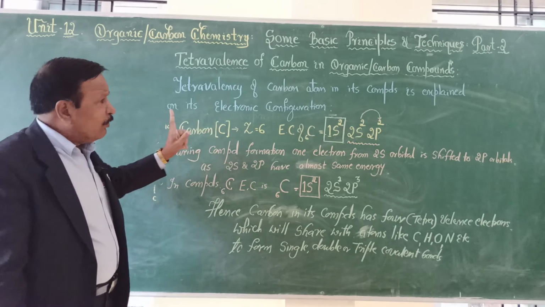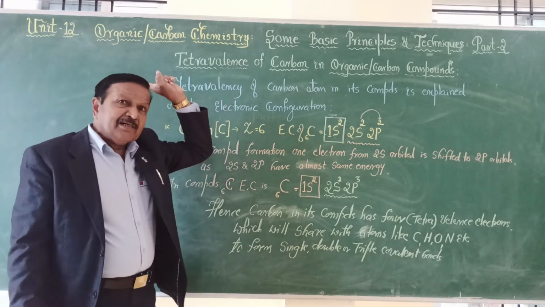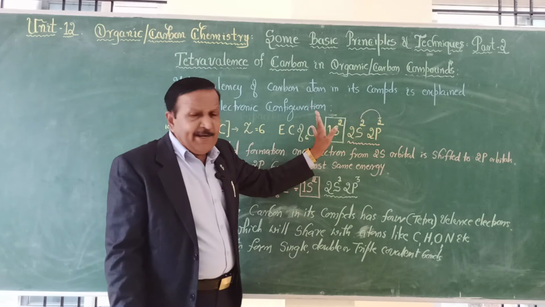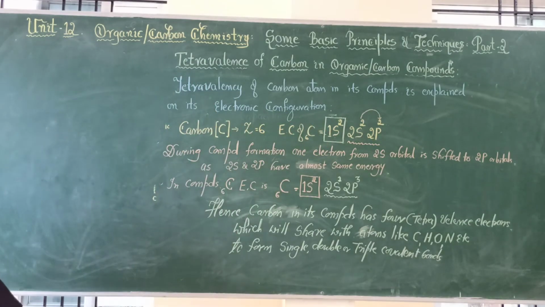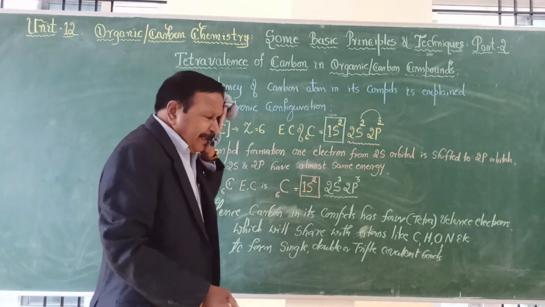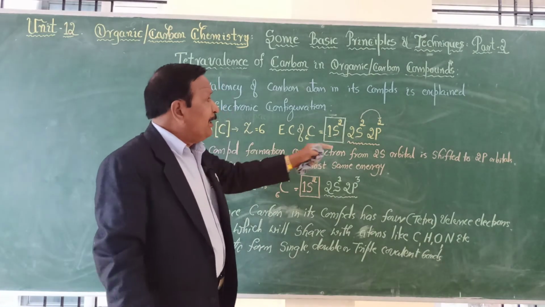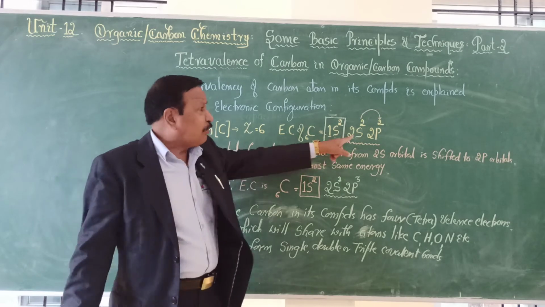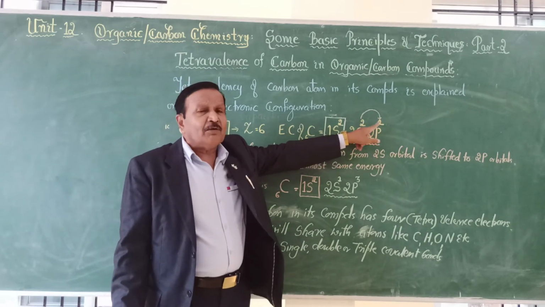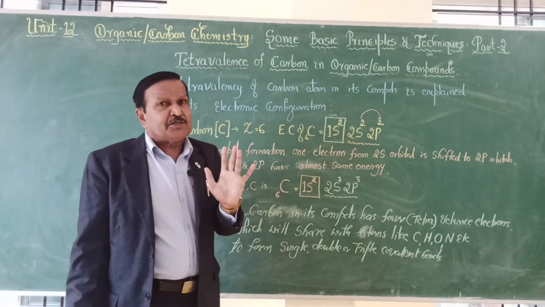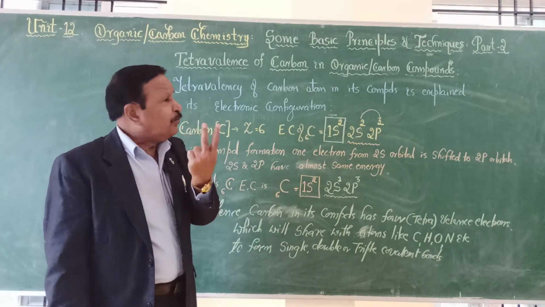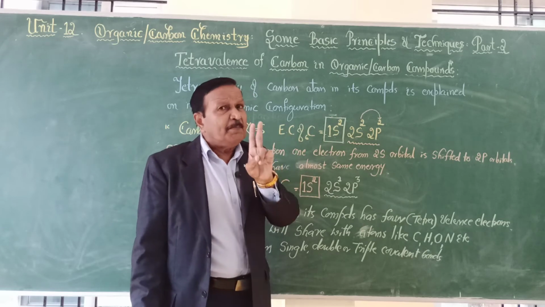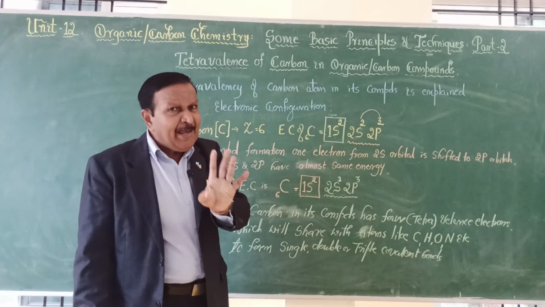According to the original configuration that I have written earlier, carbon is 1s2, 2s2, 2p2. 1s2 is already completely filled. It will not take part in the reaction. And actually 2s2 also should not take part according to this configuration. Only 2 electrons are available. Carbon should show sharing of only 2 electrons in p2, and hence its valency should be 2. So carbon should be bivalent.